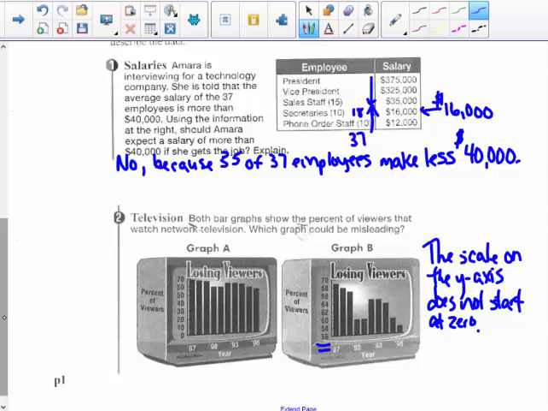So when you're looking at bar graphs or graphs in general, look at scales. When you're looking at data, look to see if there are outliers. Page 2.